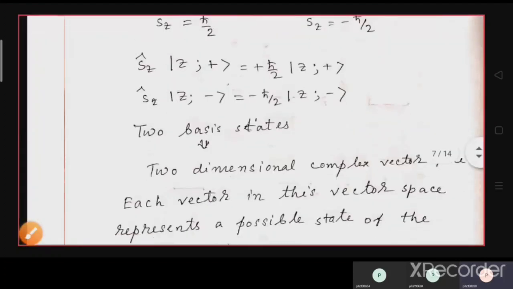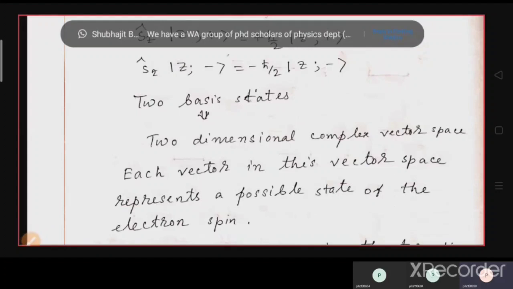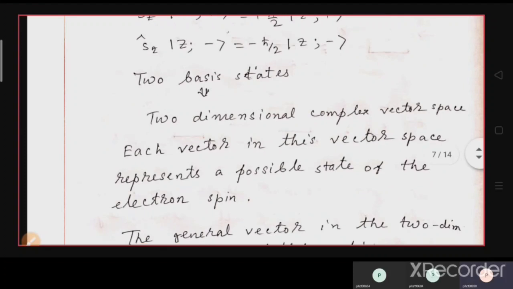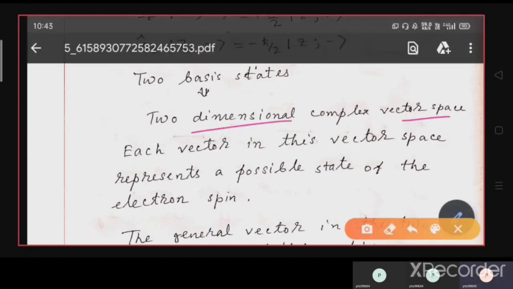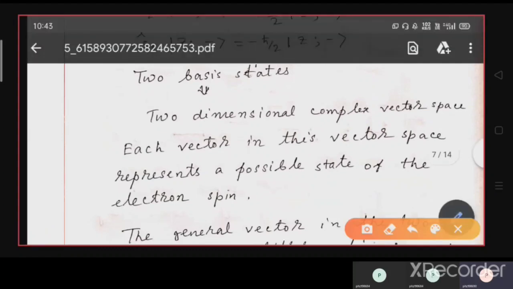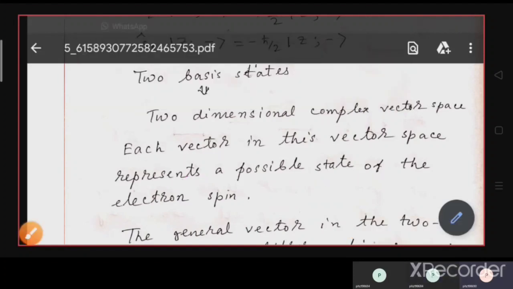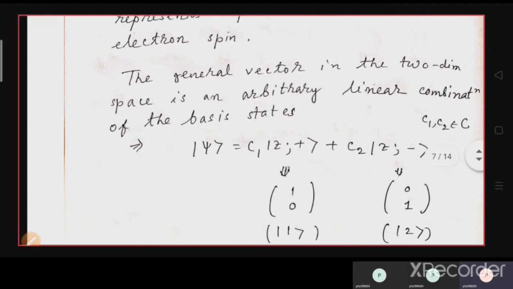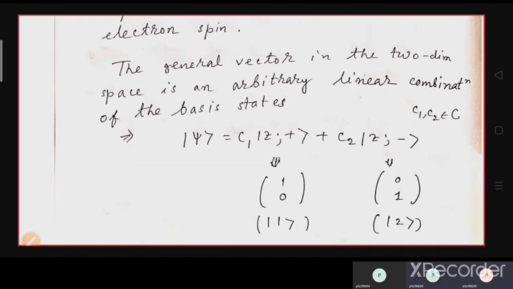Okay, so the two basis vectors represent the two-dimensional complex vector space. Each vector in this vector space represents a possible state of the electron spin. So the general vector in the two-dimensional space is an arbitrary linear combination of the basis states.